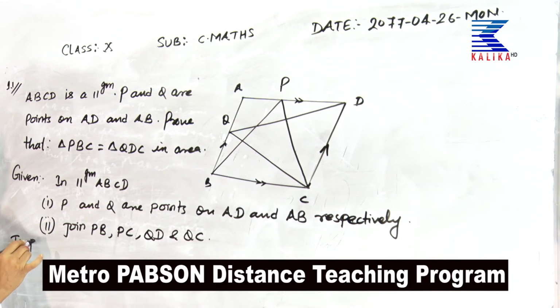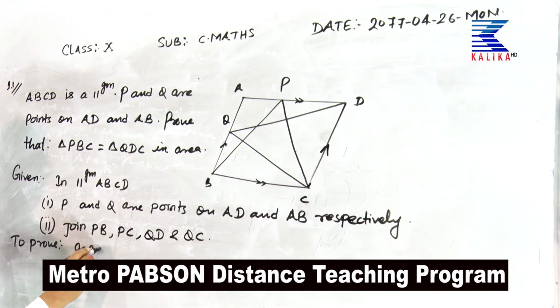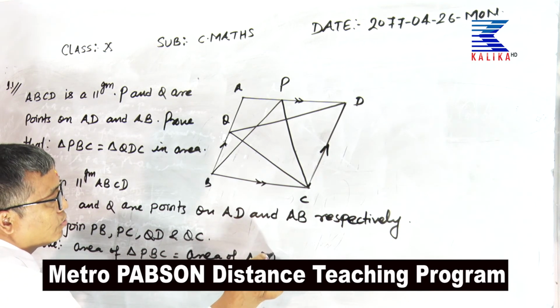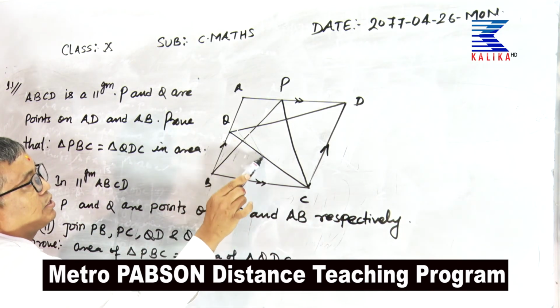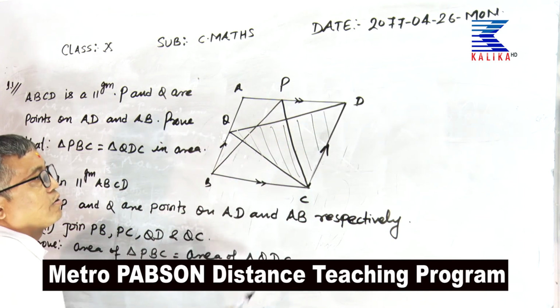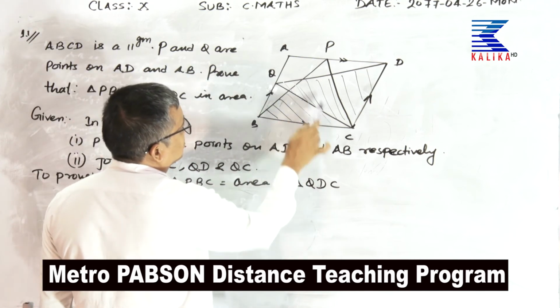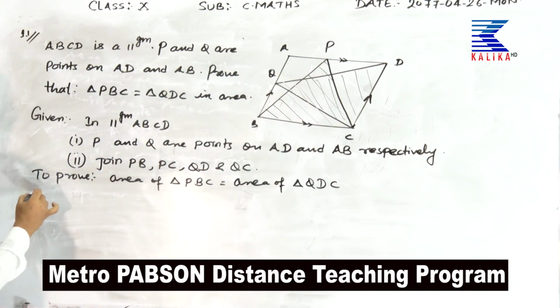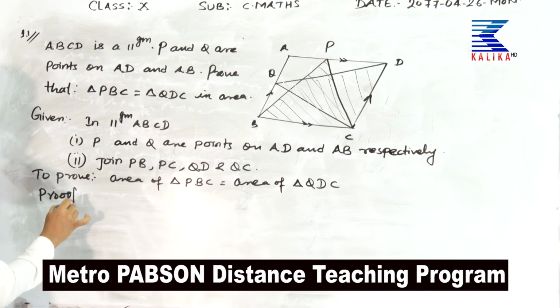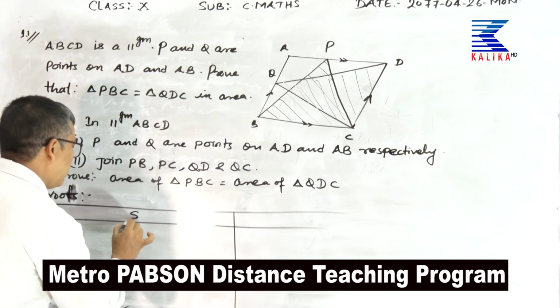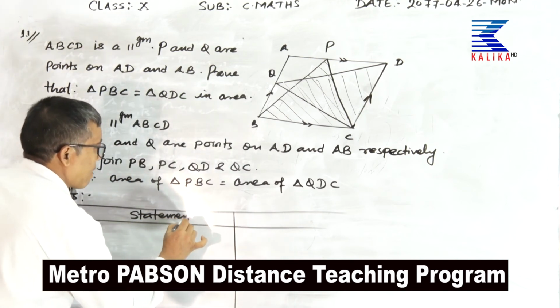To prove: area of triangle PBC is equal to area of triangle QDC. Now, proofs, statements and reasons.